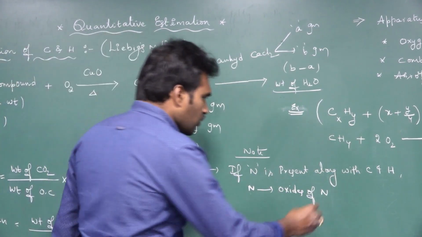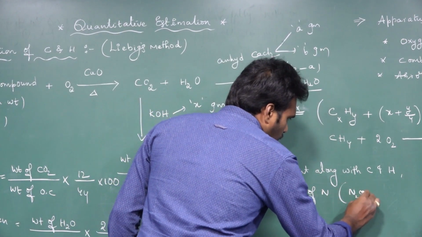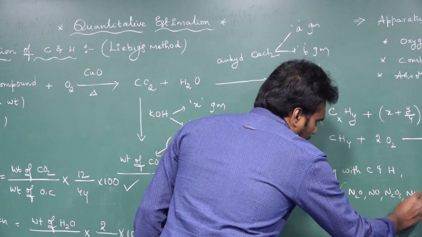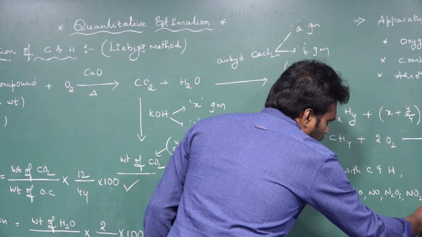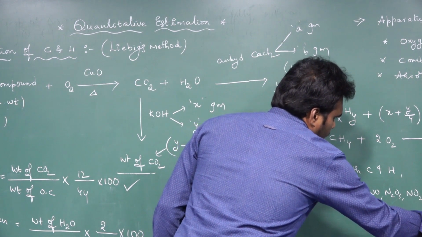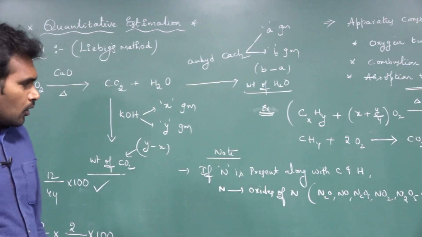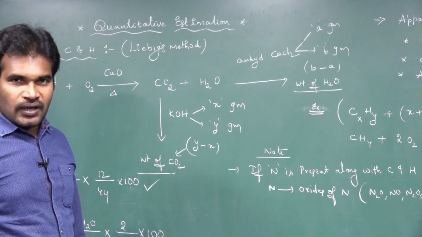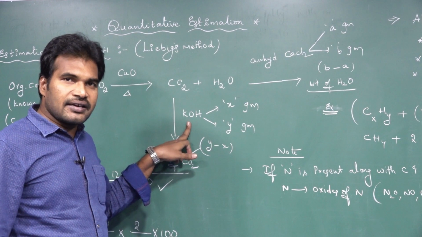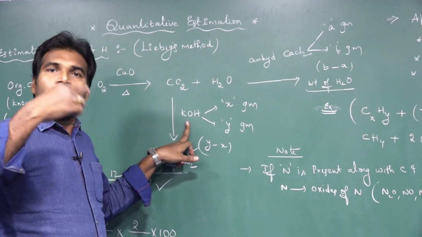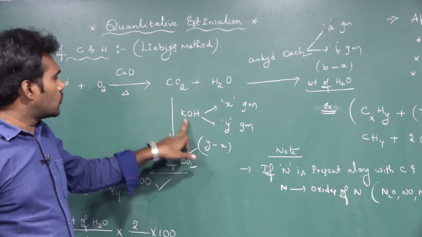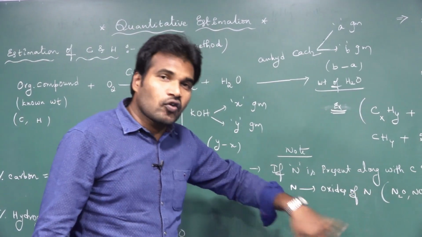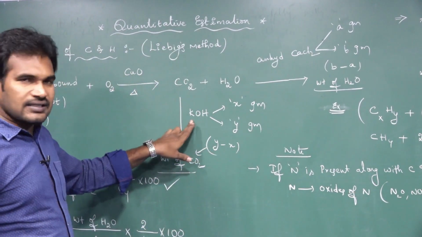So oxides of nitrogen means it can be N2O, NO, N2O3, NO2, N2O5, etc. When the nitrogen is coming out as oxides of nitrogen, as we know, KOH has a specialty that it is able to dissolve oxides of non-metals. So along with this CO2, these oxides of nitrogen will also be dissolved in this KOH.